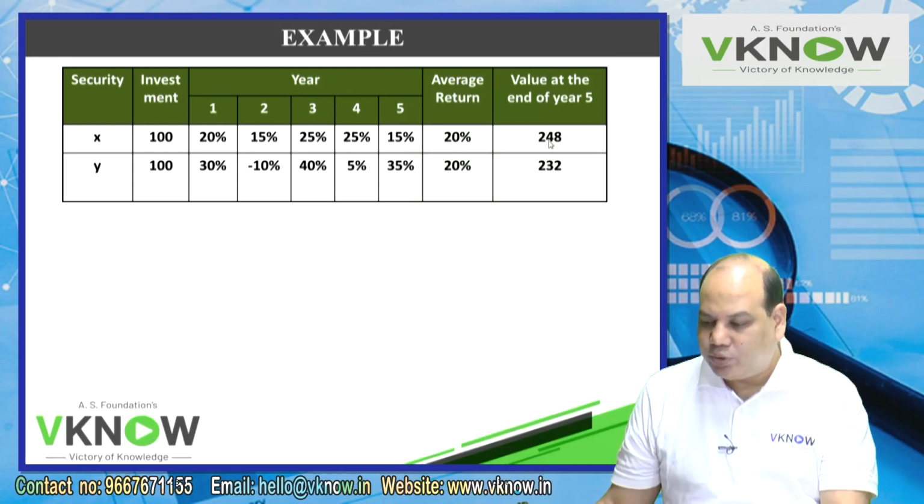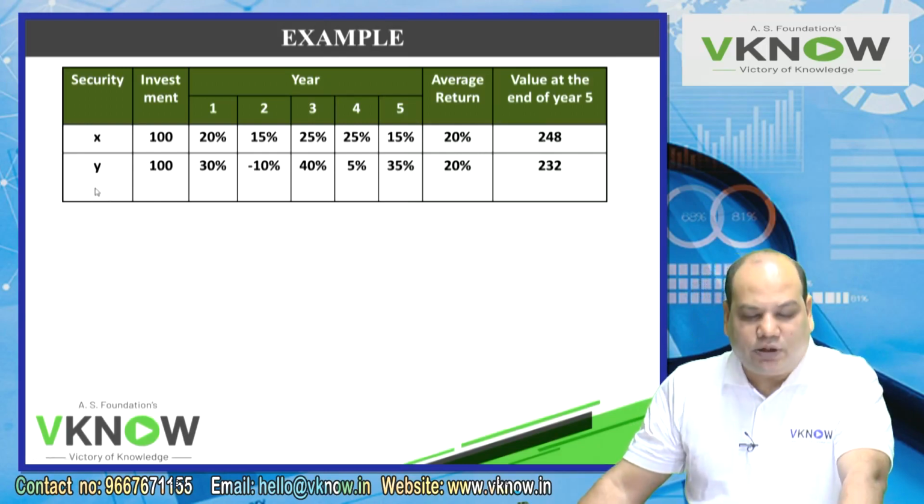And now we will compute what will be the value of this share after 5 years. So again start 100, type 100 plus 20% plus 15% plus 25% plus 25% and plus 15%, round off, it will come to 248.